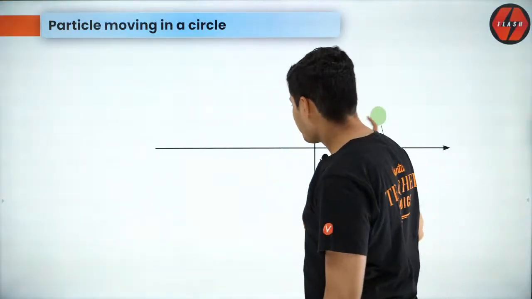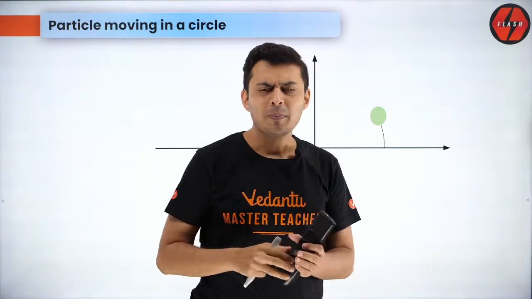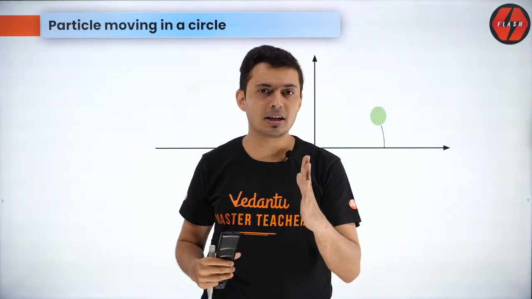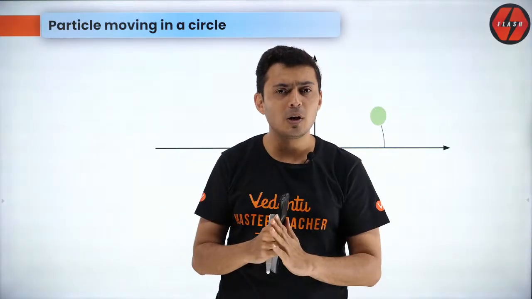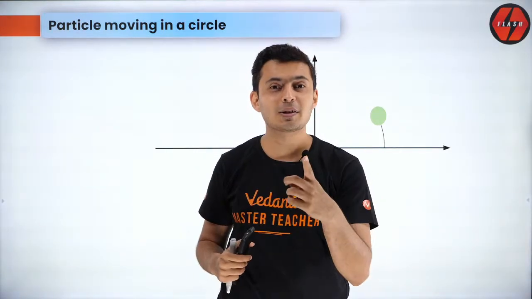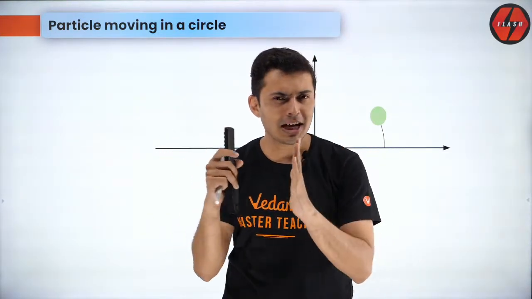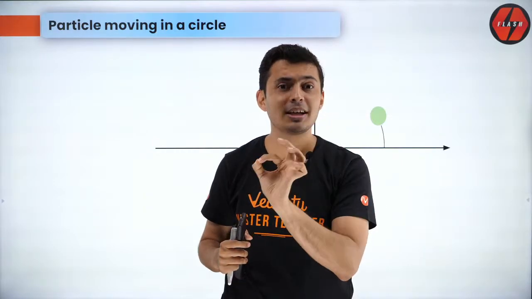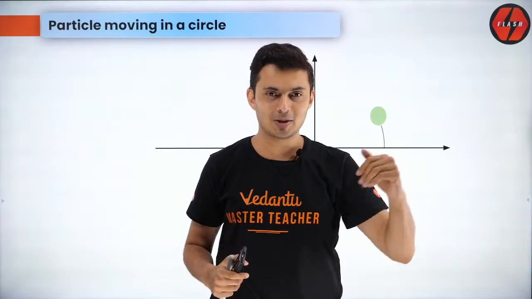Now, to start with, we are going to start comparing the terms, guys. See, in translation, what did we start with? We started with position. Then we said change in position. What is that called? Displacement. Then displacement per unit time, that was velocity. Then make the time interval small. What did it become? Instantaneous velocity. Then the rate of change of velocity was called acceleration. And when you make the time interval very small, then that instantaneous rate of change of velocity was called instantaneous acceleration. So the exact same flow is also applicable here.